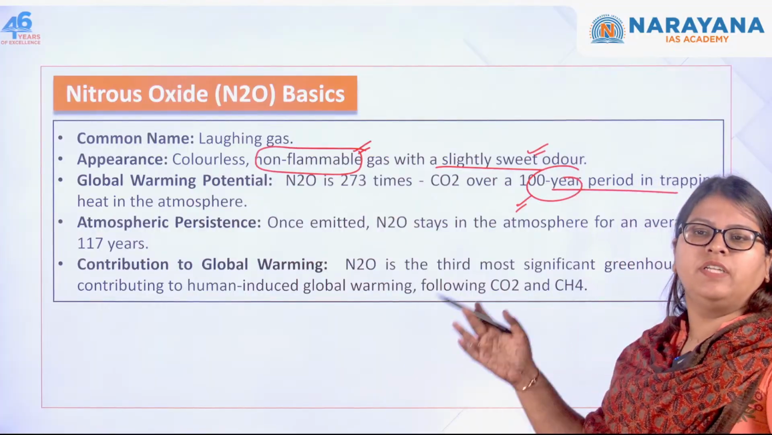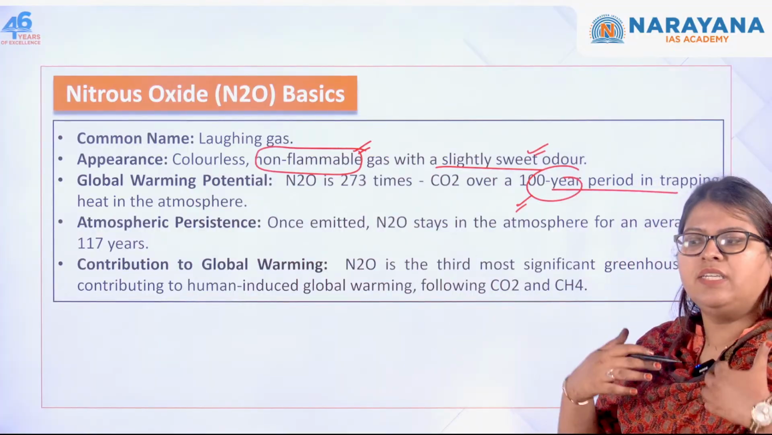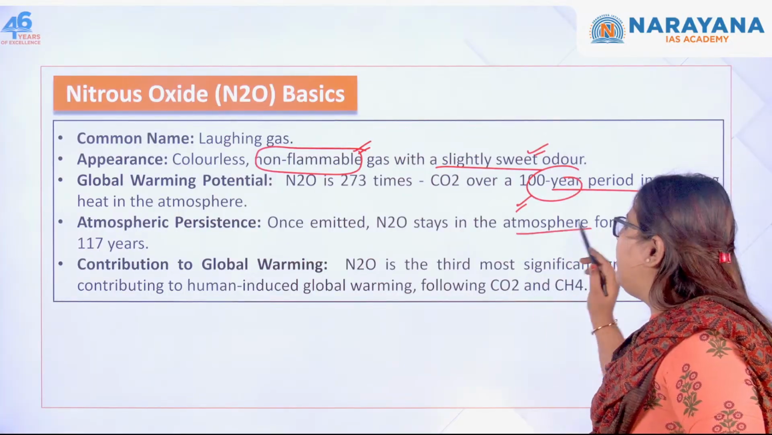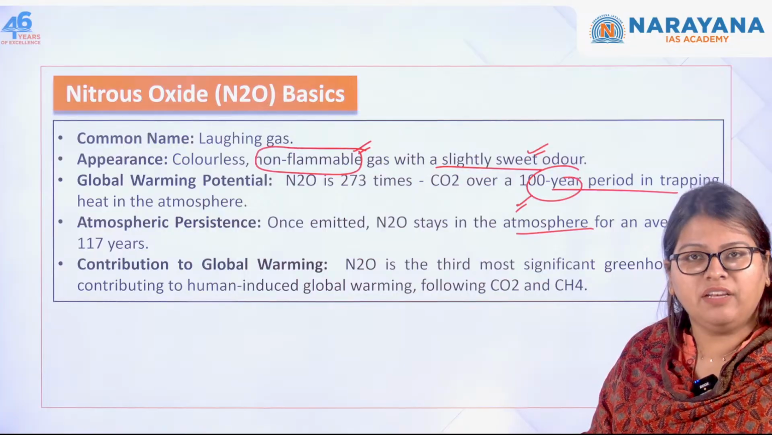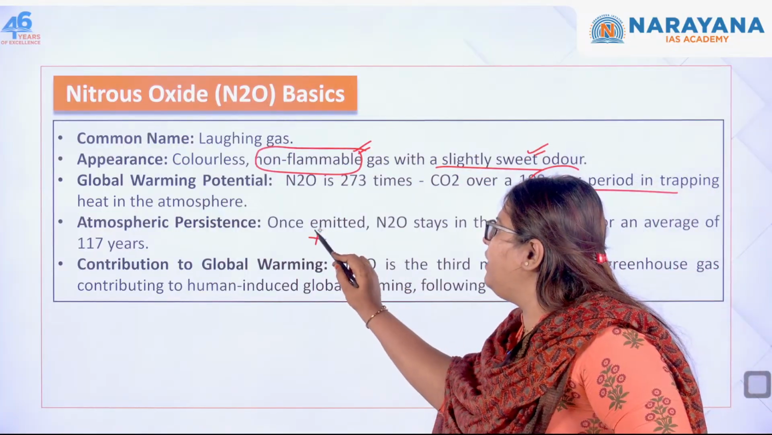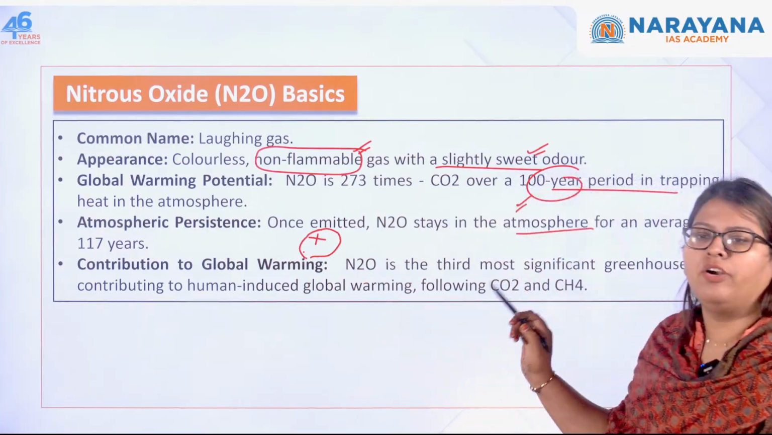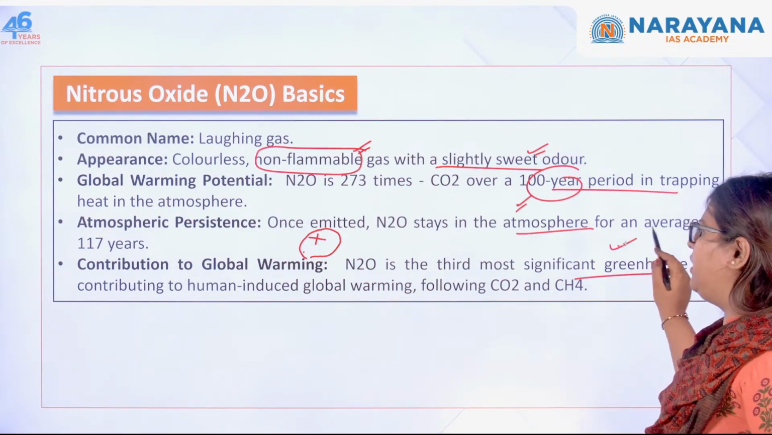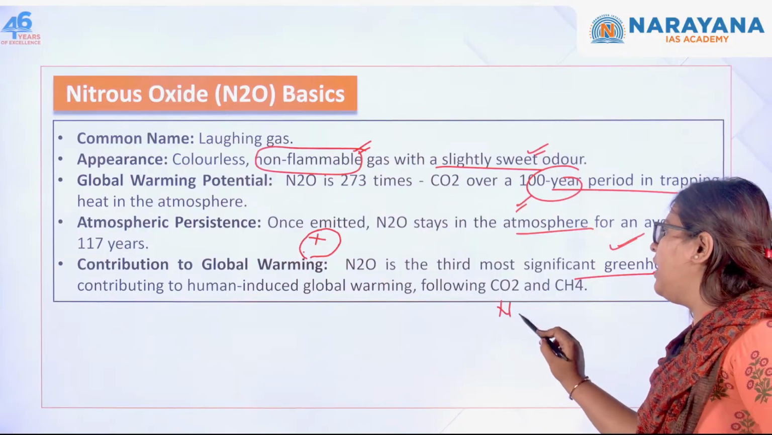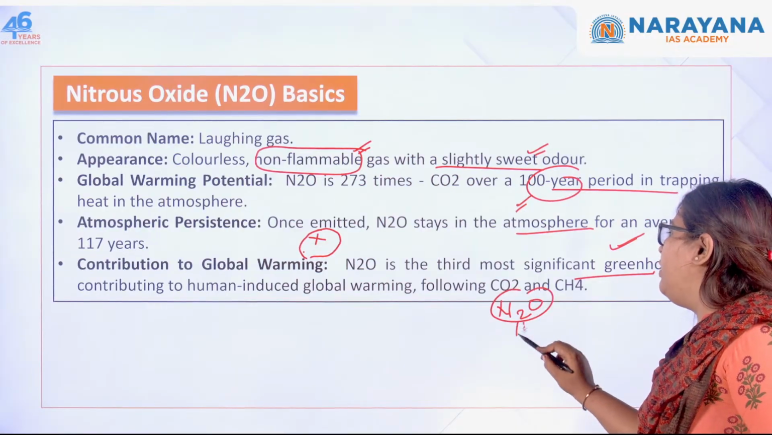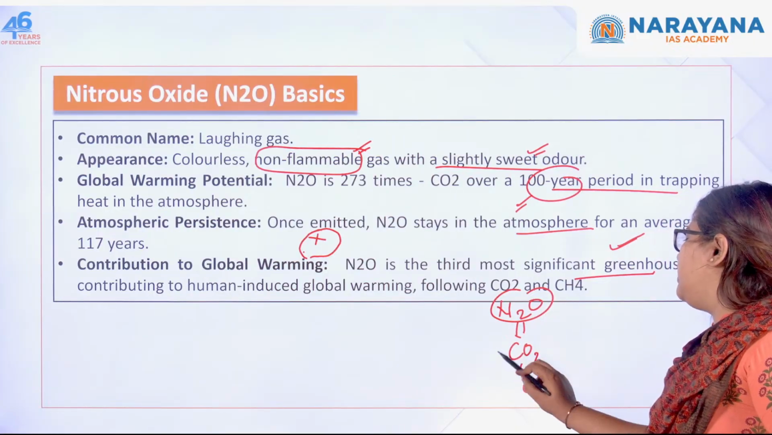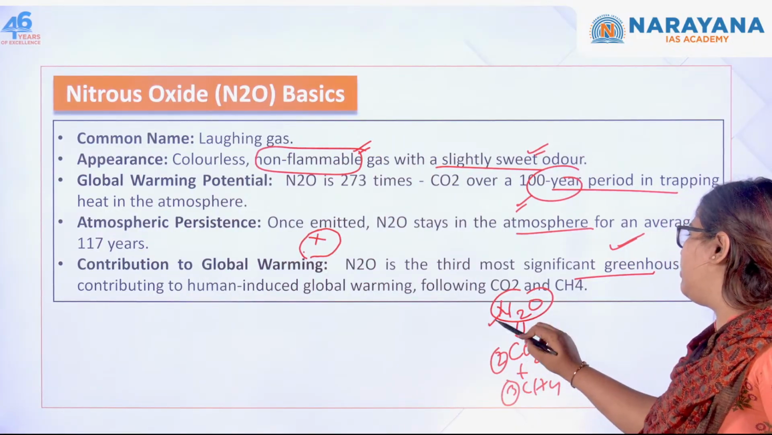And also, if you see the atmospheric persistence, once it is emitted and goes into the atmosphere, this can stay for around 117 years. So it is very dangerous, and this actually contributes significantly to global warming. Do you understand? And following nitrous oxide, you have carbon dioxide and methane. So these are second and third. First is nitrous oxide, okay.